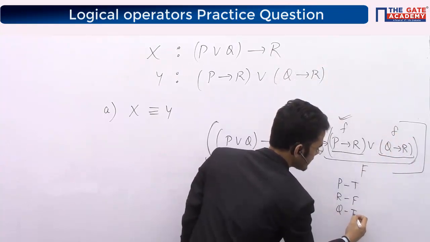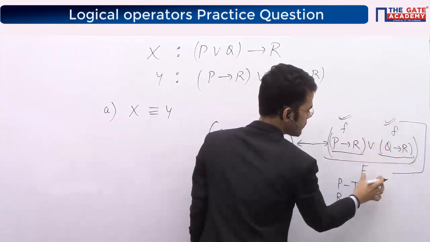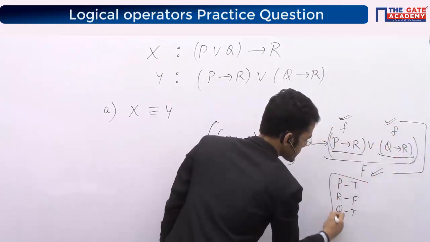So Q should be true, R is already false. So yes, with these values, this has become false, this has become false. So the right hand side has become false, right?